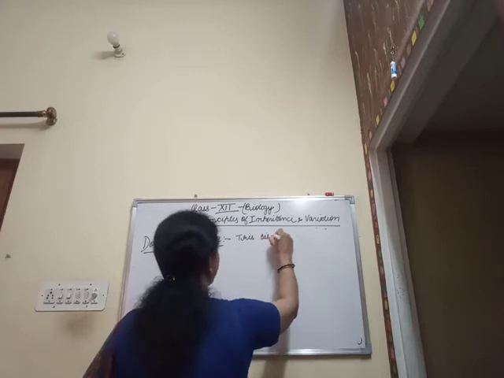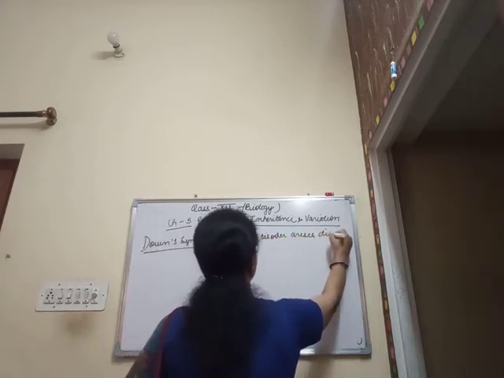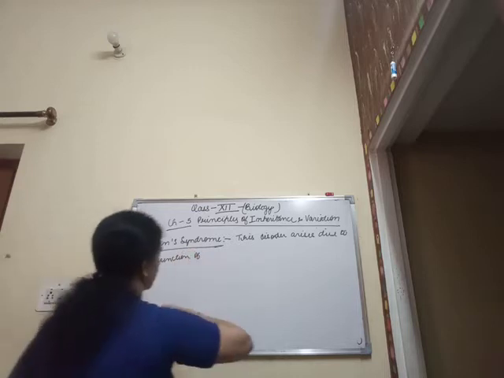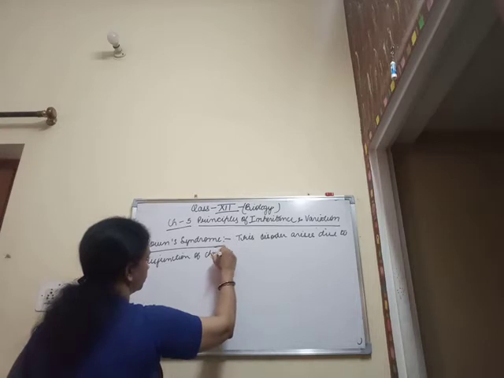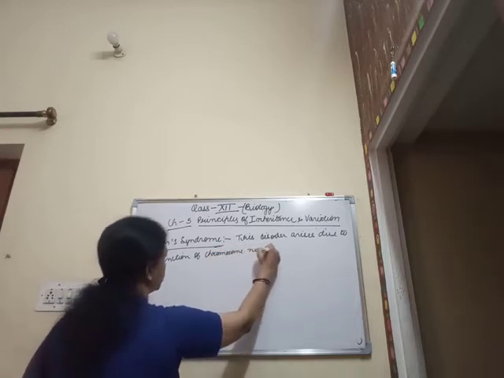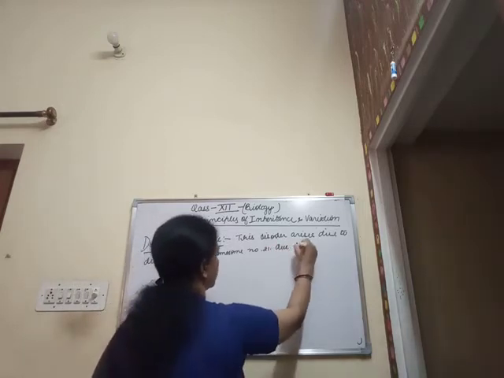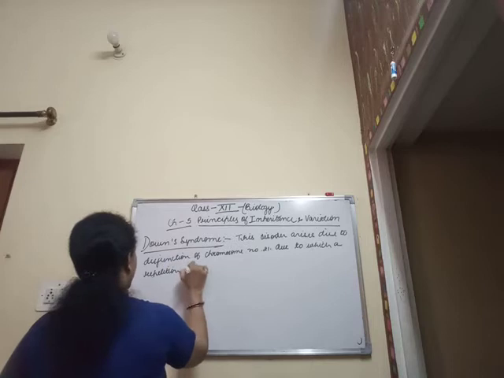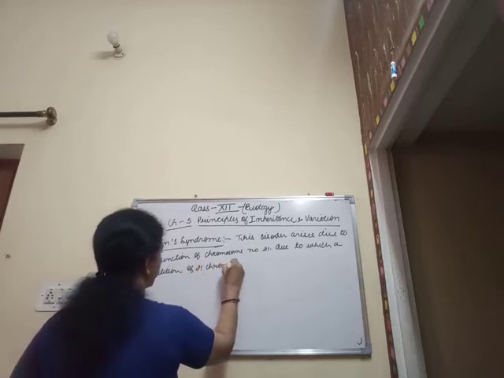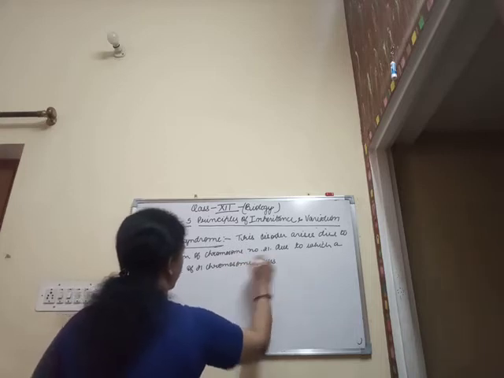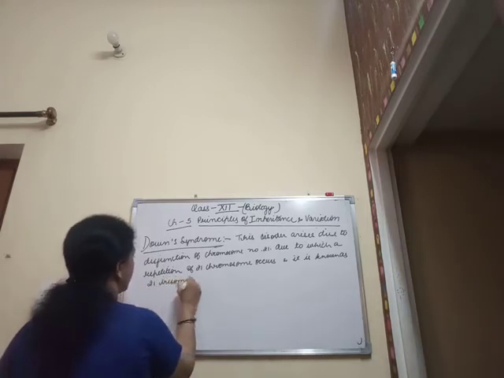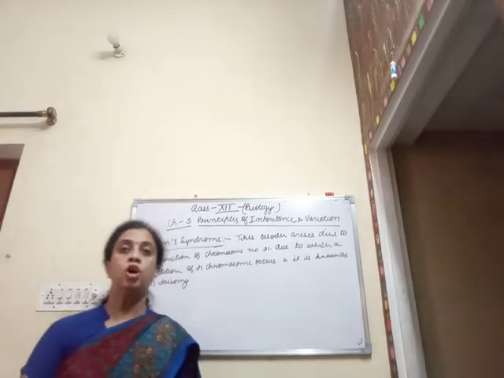This disorder arises due to non-disjunction of chromosome number 21, due to which a repetition of chromosome 21 occurs, and it is known as 21 trisomy. That means there is an extra copy of chromosome number 21.